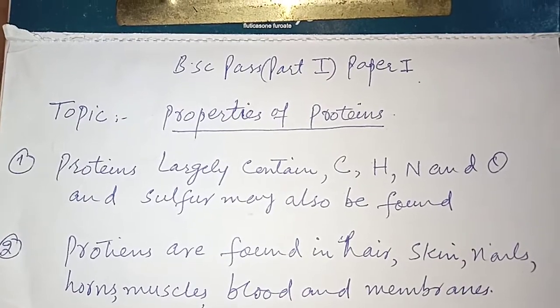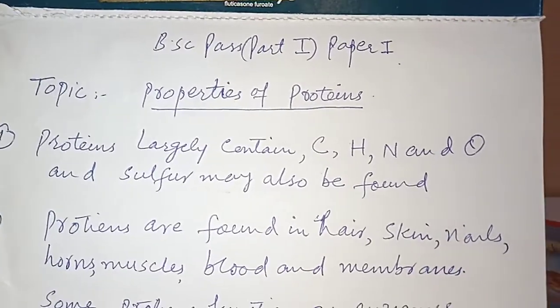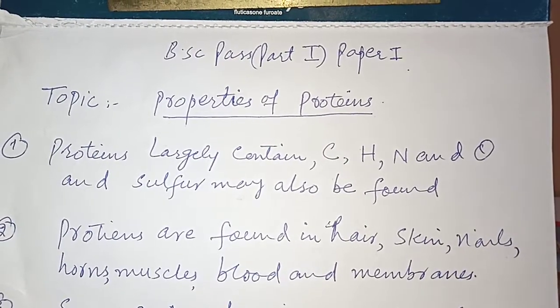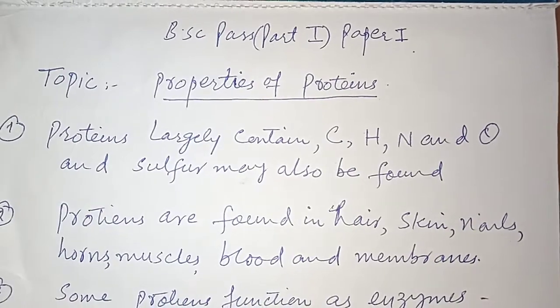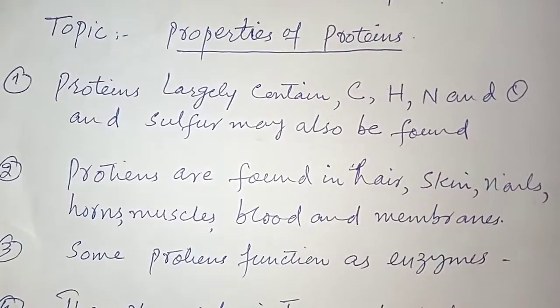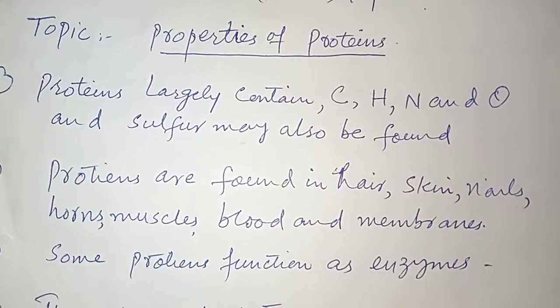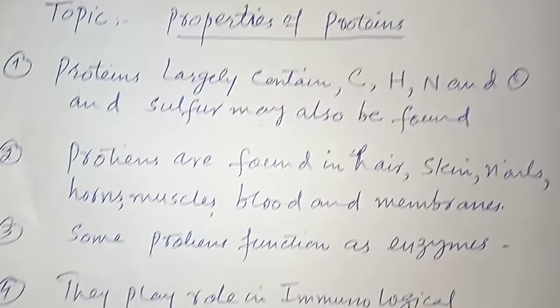Protein has a lot of properties. Number 1, protein contains largely carbon, nitrogen, oxygen and sulfur, and other types of constituents may also be found. Number 2, proteins are found in hair, nail, skin, horns, muscles, blood and membranes.